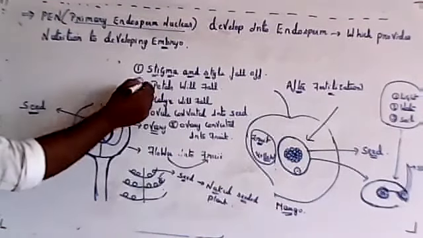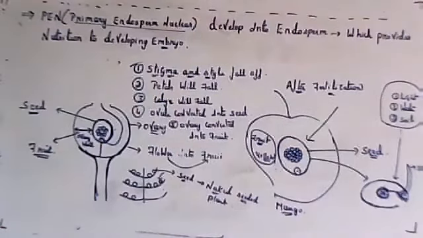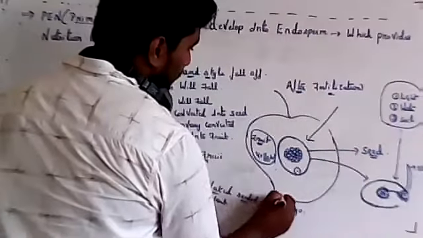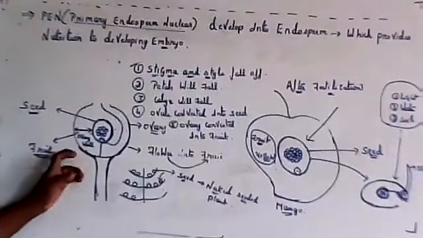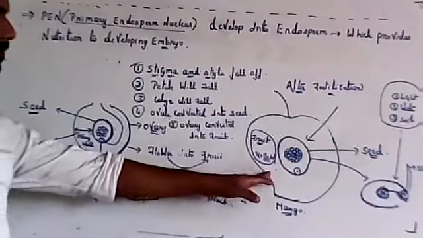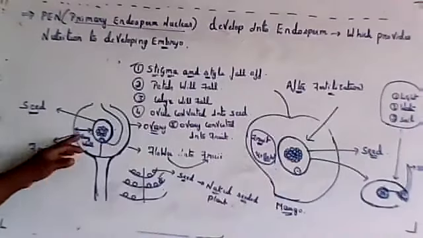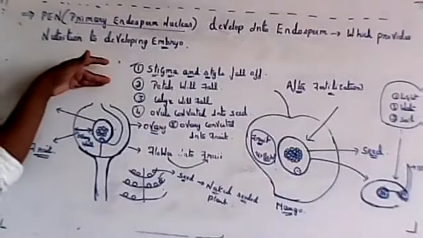So stigma and style fall off after fertilization. For the formation of a fruit, first fertilization has to take place. Only if fertilization takes place will fruit be formed. If there is no fertilization, there is no fruit formation. So fertilization has to take place. Stigma, style, everything has to fall.